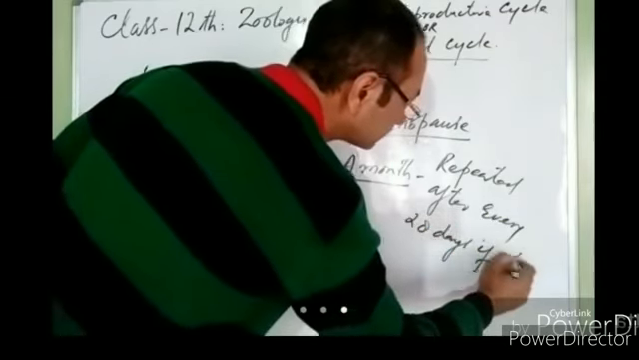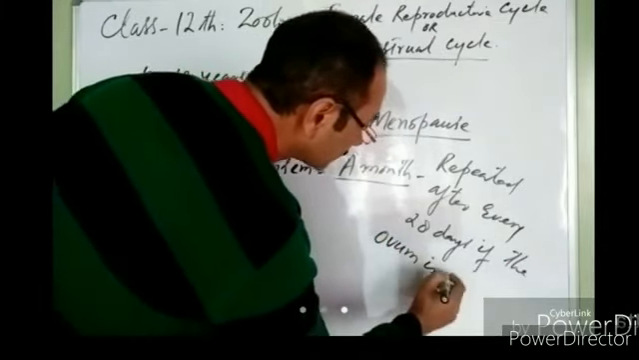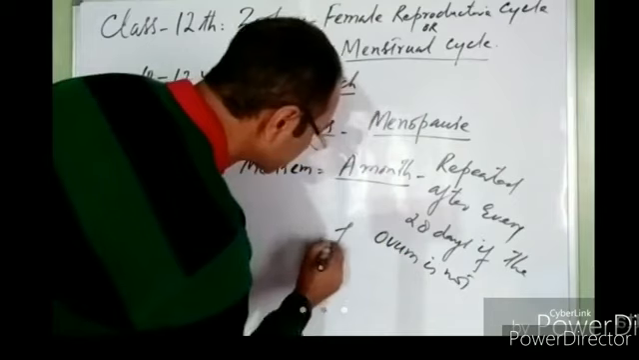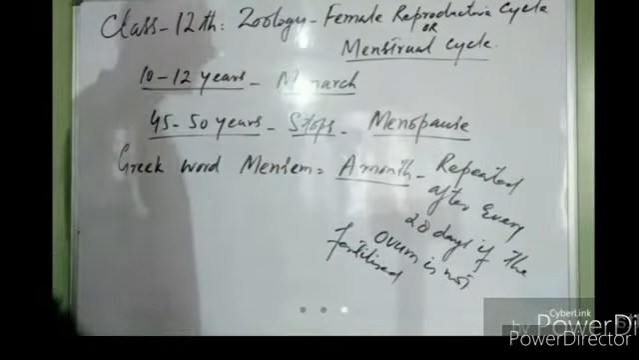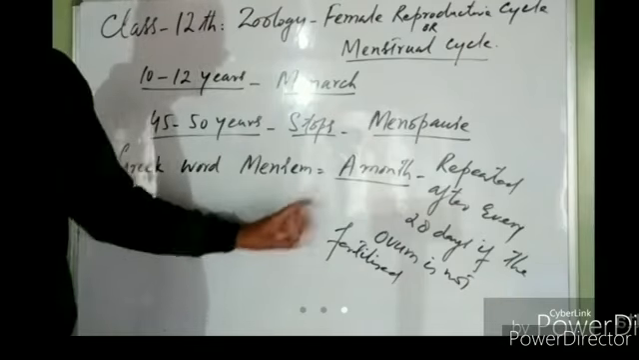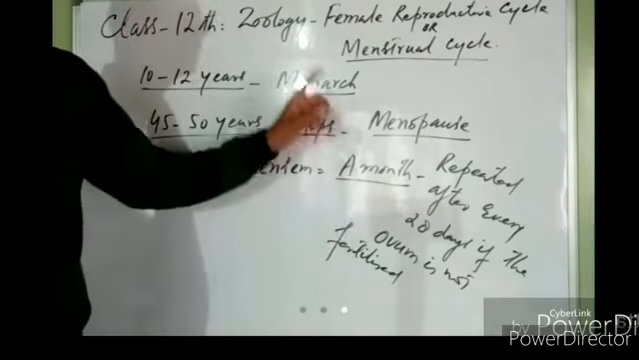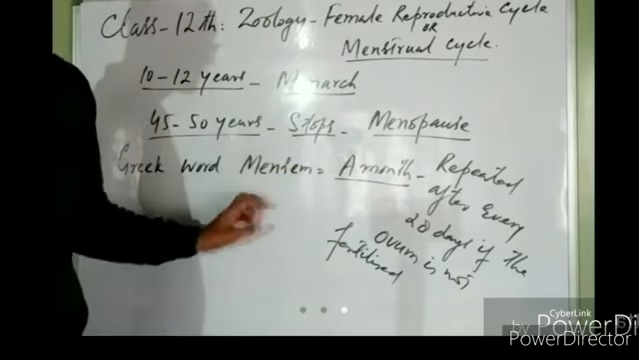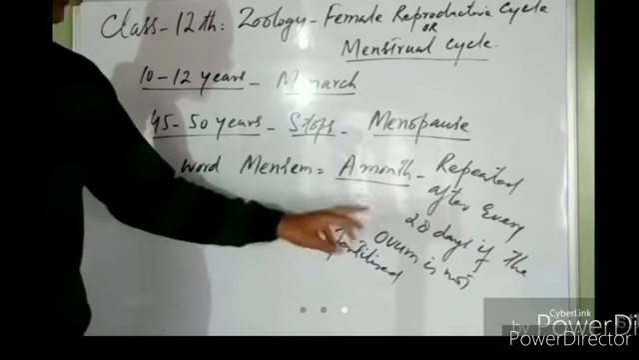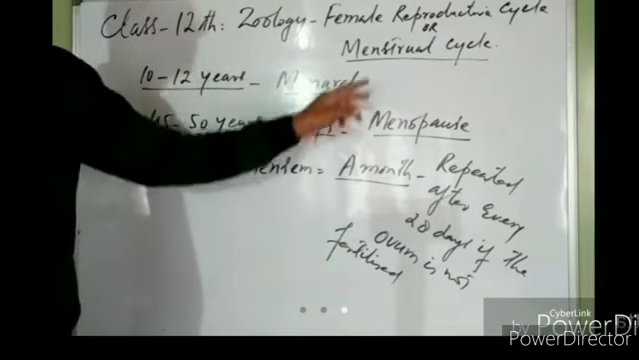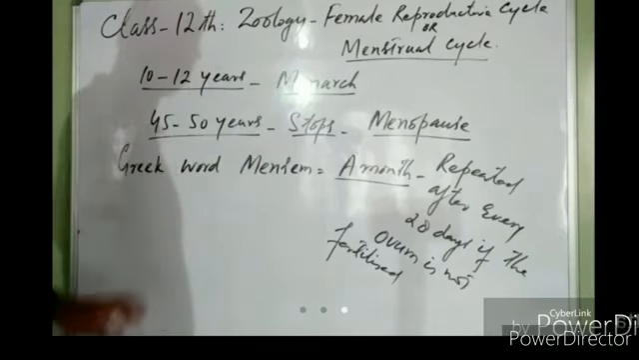If the womb is not fertilized, it will be repeated after every 28 days. 28 days are equal to a month. That is why it got the name menstrual cycle. Mensum is a Greek word meaning a month, right? So these changes reoccur after every 28 days, and for that reason, it is known as menstrual cycle.